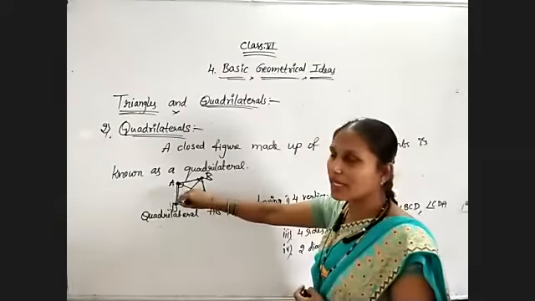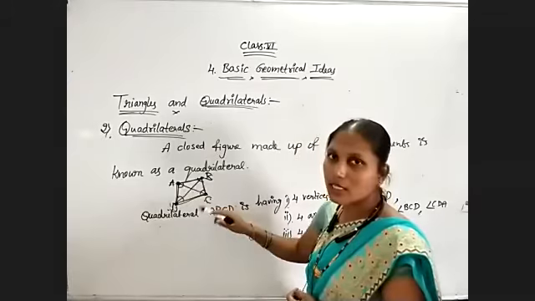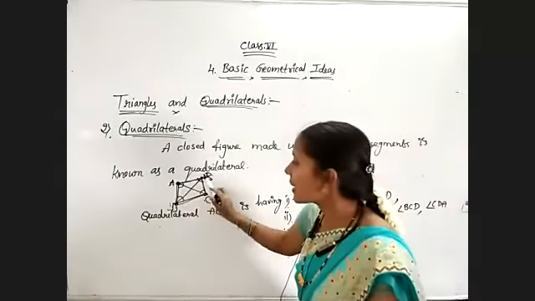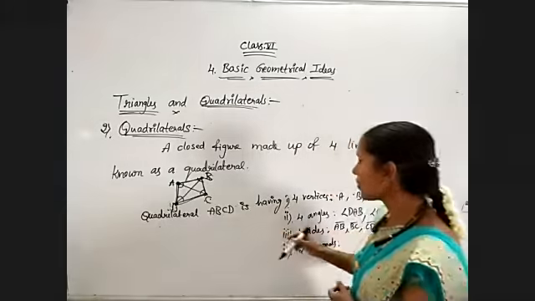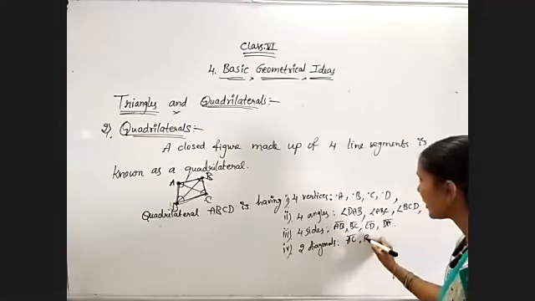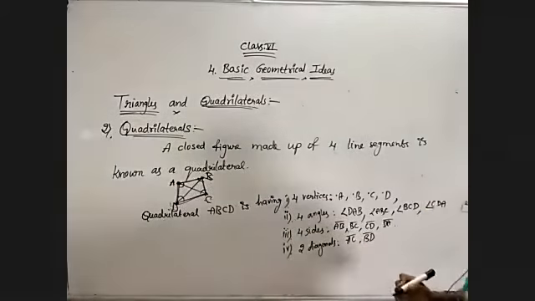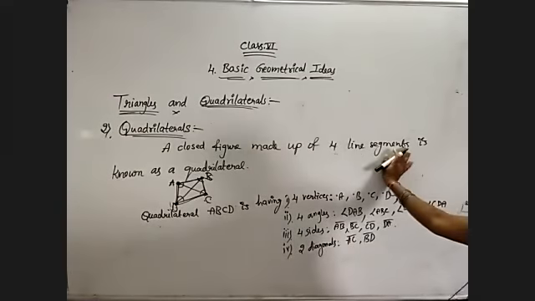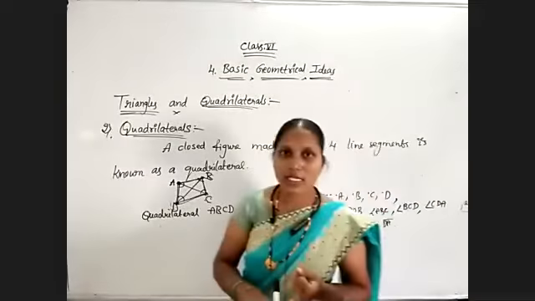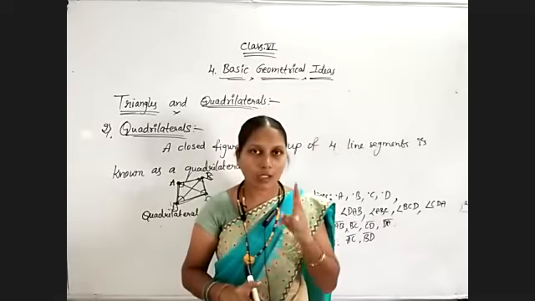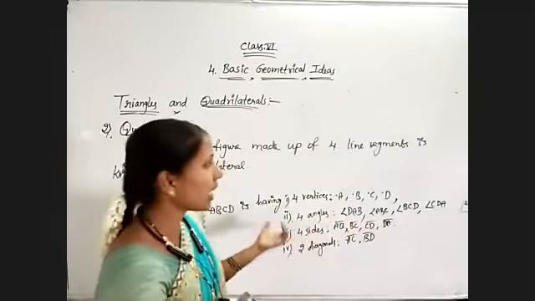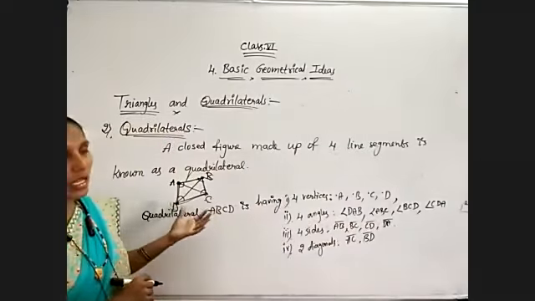A line segment formed by the opposite points is known as a diagonal. Here A and C are the opposite points, B and D are the opposite points. So we get 2 diagonals, that is AC and BD. So a quadrilateral has 4 vertices, 4 angles, 4 sides, and 2 diagonals. We need to list these elements if they ask for them.